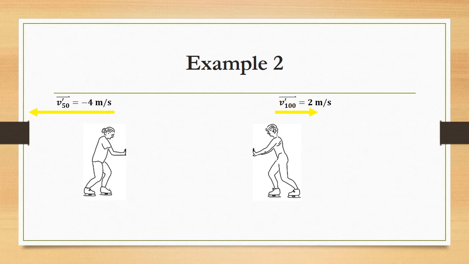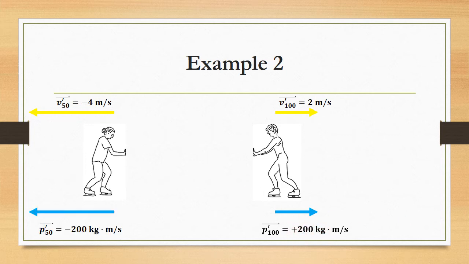Well, we could define that, change it to a -4 here, by finding their total momenta separately and then adding them. Well, this guy's moving to the right. 2 meters per second is his velocity, 100 kilograms, that's his mass, and therefore his total momentum after the push is 200 kilogram meters per second to the right, or we'll call that positive. To the left, well, she has a mass of 50 kilograms, that's the subscript here, and a velocity of -4 because her direction is what we've defined as negative, and therefore her momentum is negative 200 kilogram meters per second. What do you get when you sum those? 0.